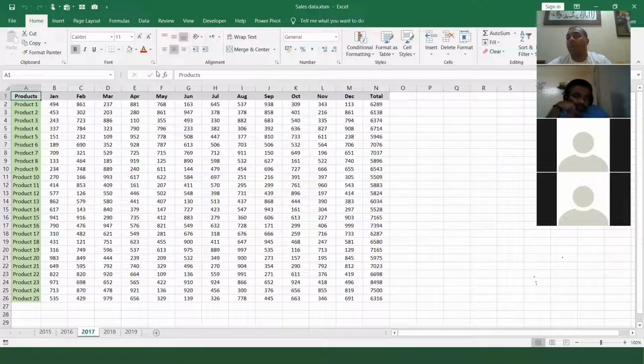Okay. So remember, this was a very important point: you recorded a macro and did everything, but if you don't save in the correct format, XLSM, it's not going to work.